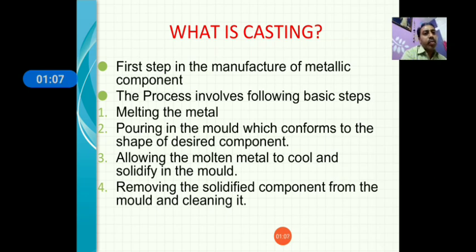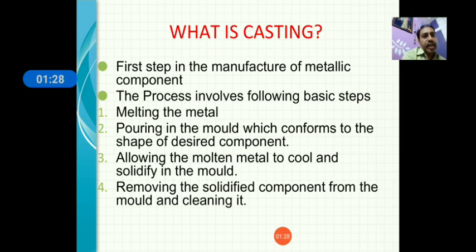So what is a mold? A mold is nothing but a flask which is open on both sides, top and bottom. The mold is filled with sand, and inside the sand there is a pattern.